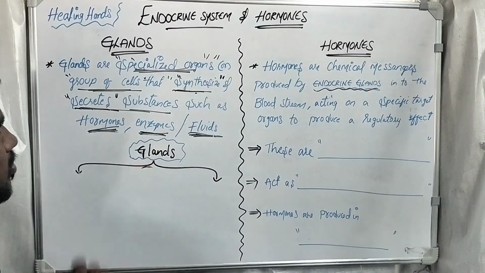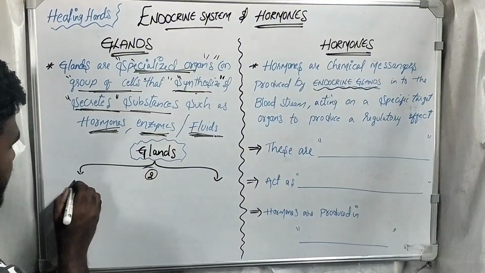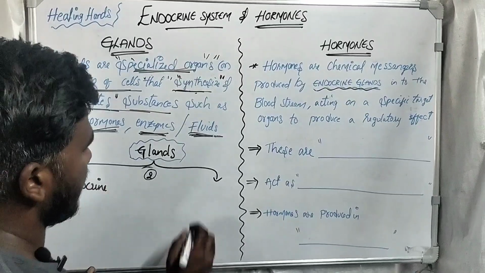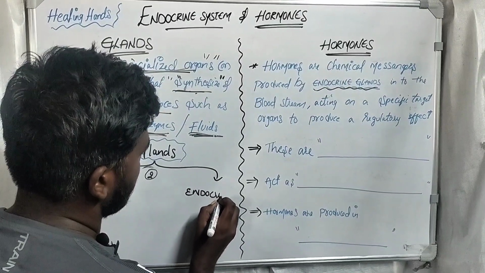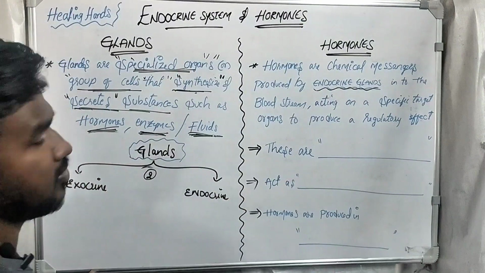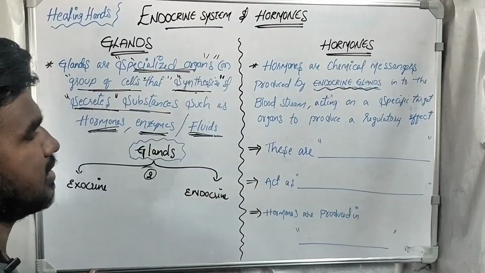Understood? Now, types of glands. There are two types of glands. One is exocrine glands, and another type is endocrine glands. We'll be discussing these types of glands next.